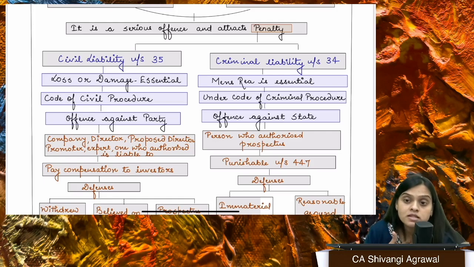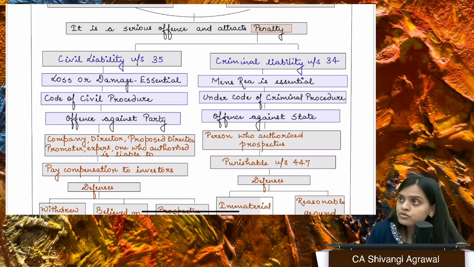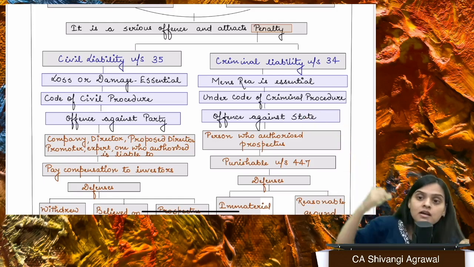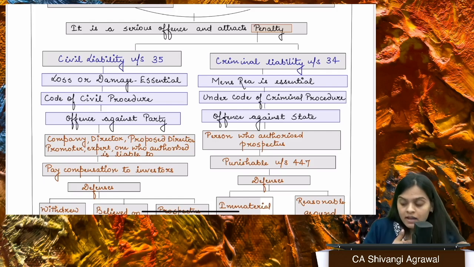So if you can do that, if you can prove that, then you're not liable, right? If you can prove that this prospectus was issued without my consent, I didn't even know that my name is incorporated over there, and when I got to know this, I immediately gave a public notice, you are away from that liability, right? And the last point, with regard to every statement which is made by the expert.